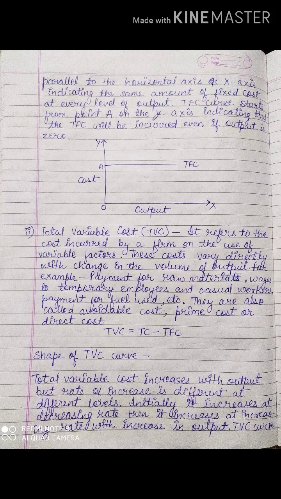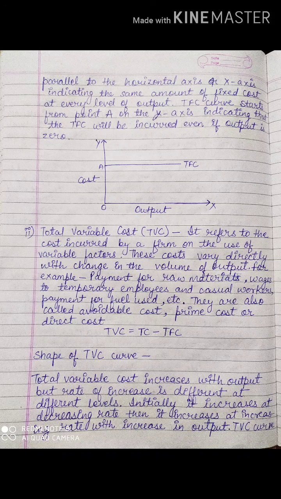You can see very well, total fixed cost is a straight line parallel to the horizontal axis or x-axis, indicating the same amount of fixed cost at every level of output. It is constant at every level of output, even if you produce or if you don't produce. That you have to remember.